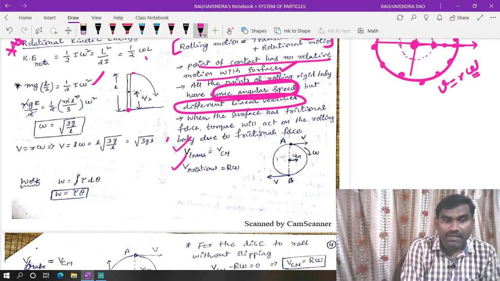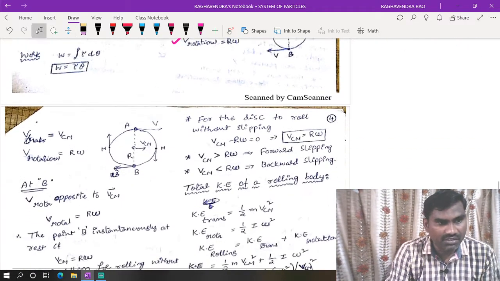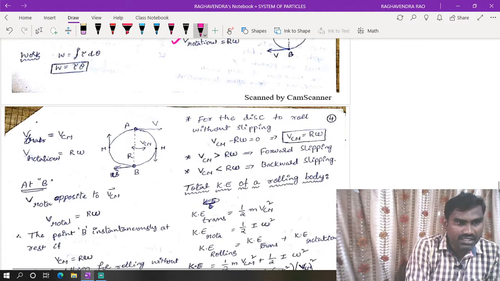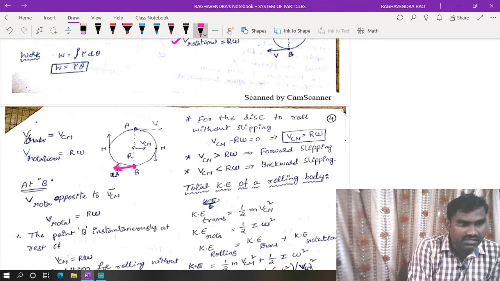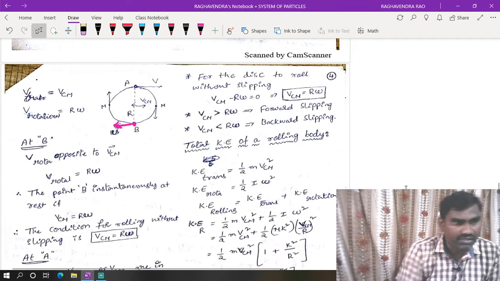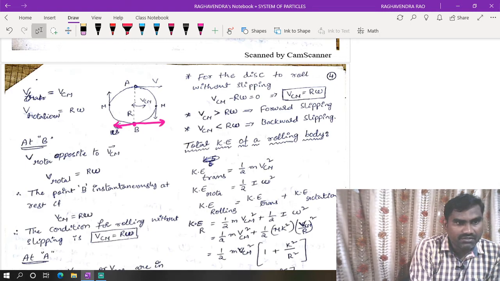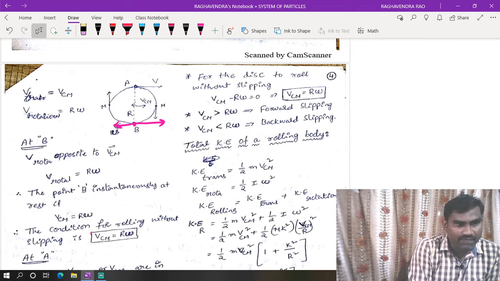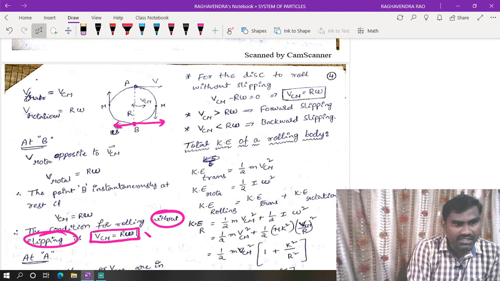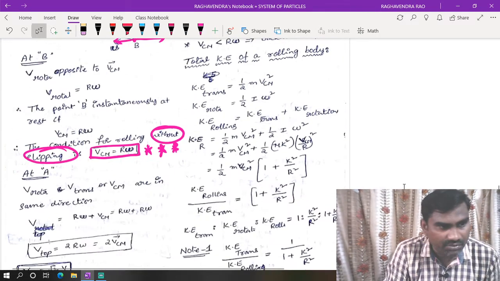So for pure rolling, translational velocity will be equal to rotational velocity. Here the rotational velocity is opposite to VCM at this point. This is VCM, the velocity of the center of mass. When these two are equal, that is the condition for rolling without slipping, a very important point: VCM is equal to R omega.